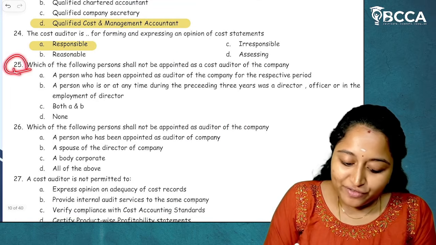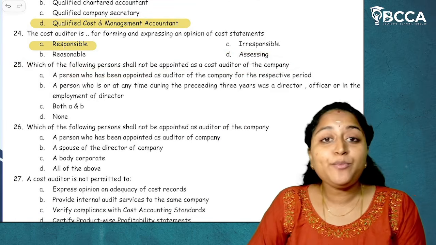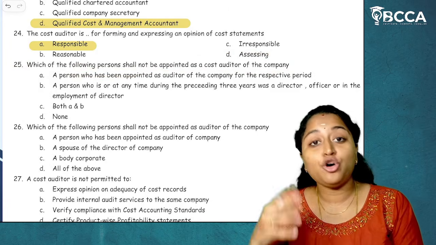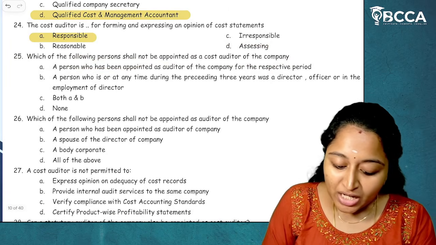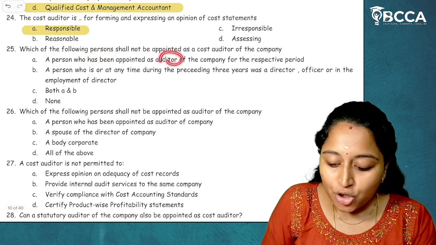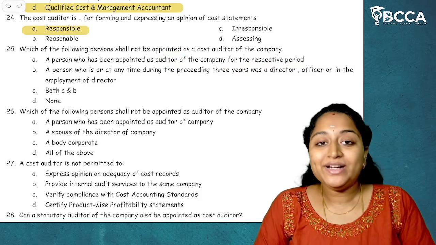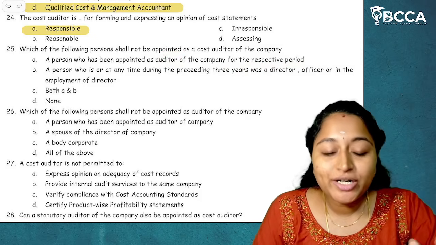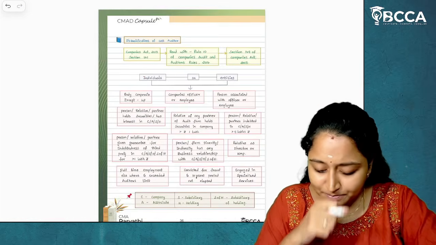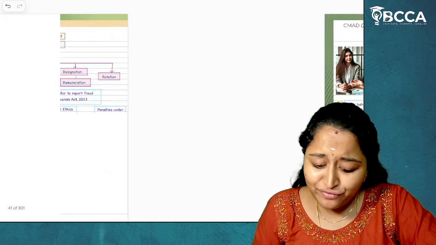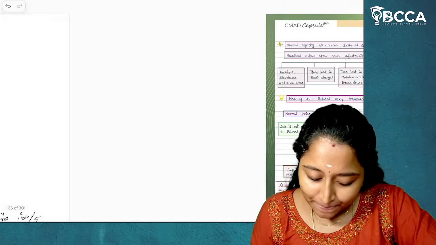Then question number 25. Which of the following persons shall not be appointed as a cost auditor of a company? This can also be called a disqualification. A person who has been appointed as an auditor of a company for a respective period, no other auditor can be appointed as a cost auditor of a company. This is given under section 148 subsection 3.